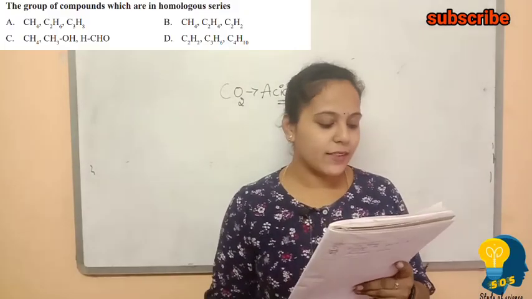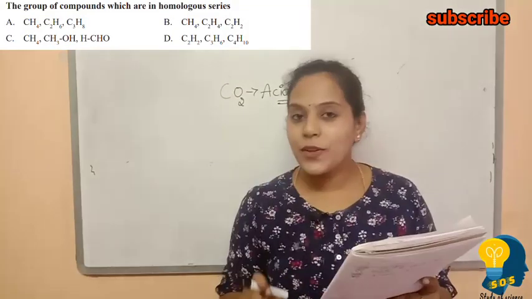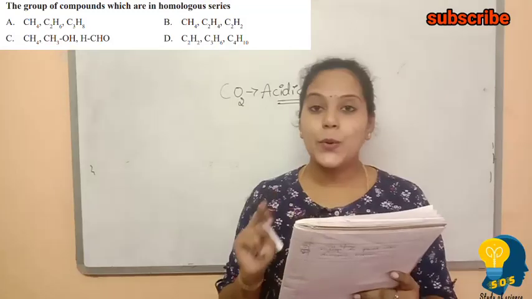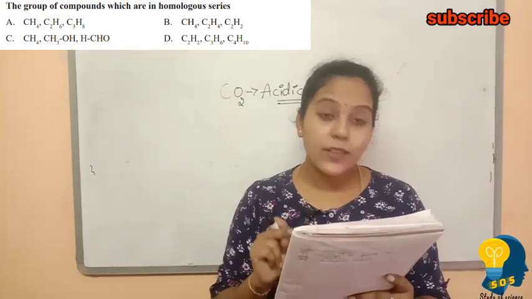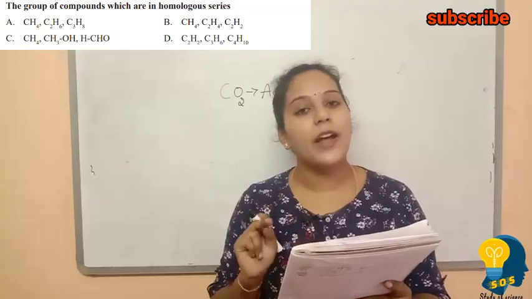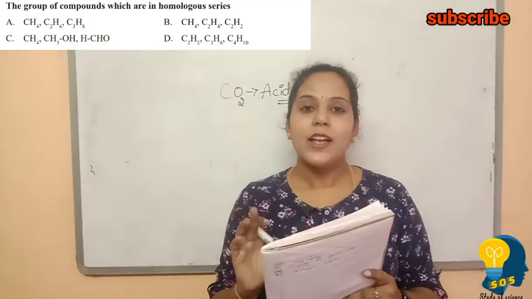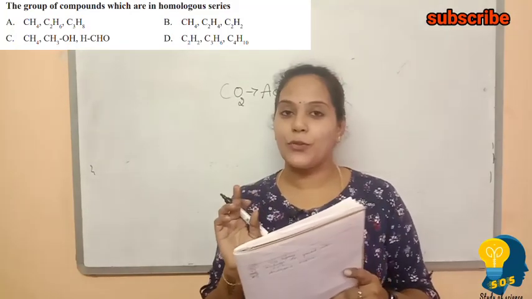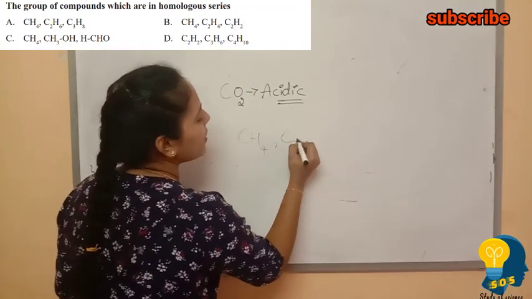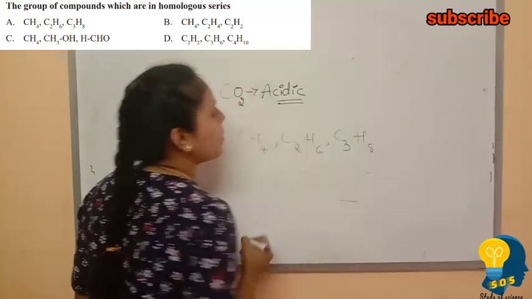The next question is, the group of compounds which are in a homologous series. You can look at the options on the screen. CH4, C2H6, C3H8; CH4, C2H4 and C2H2; CH4, CH3OH and HCHO; C2H2, C3H6 and C4H10. It is very easy. When you substitute the formula, you will get the answer. Let us look at the first option: CH4, C2H6 and C3H8.